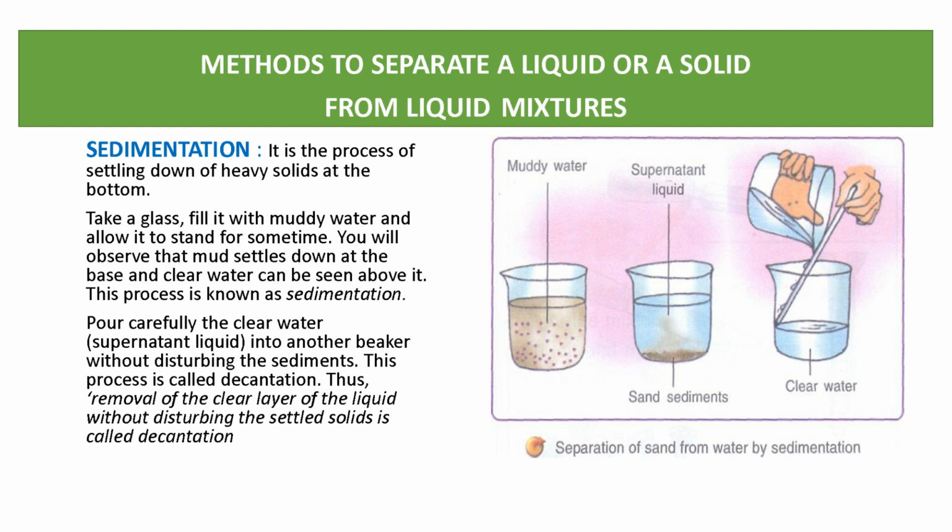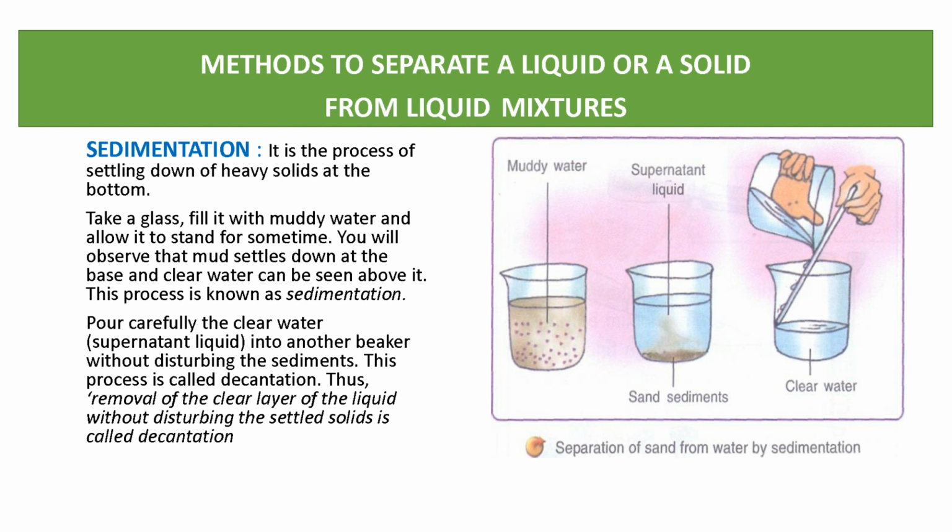The next are the methods to separate a liquid or a solid from a liquid mixture. The first method is sedimentation. It is a very important method. What is sedimentation? It is the process of settling down of heavy solid at the bottom. When heavy solid settles down at the bottom, we can say it is the process of sedimentation.